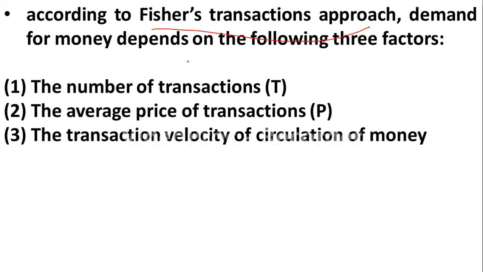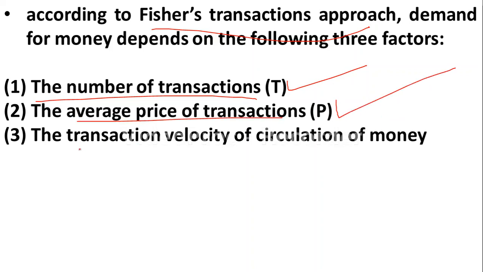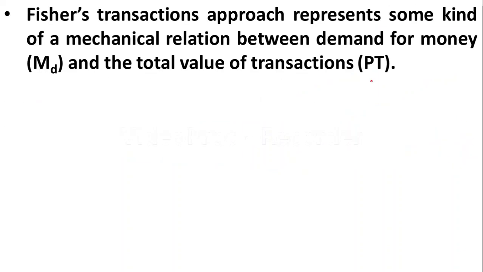According to Fisher's transaction approach, demand for money depends on three factors. One is the number of transactions, which is referred to as T, then the average price of transactions, referred to as P. The third one is the transaction velocity of circulation of money, referred to as V. Please remember, Fisher's transaction approach represents a mechanical relation between demand for money and total value of transactions, that is PT.